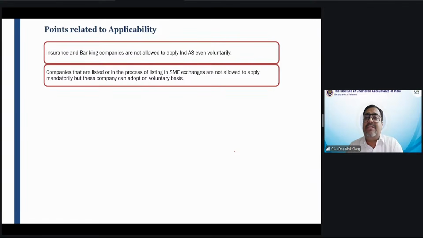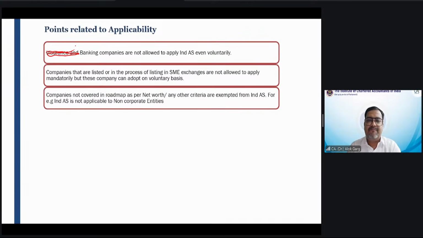Insurance and banking companies are not allowed to apply Ind AS even voluntarily. My dear friends, please remove the word insurance, right? This slide is prior to March. So banking companies are not allowed to apply Ind AS even voluntarily. Companies that are listed or in the process of listing on the SME stock exchange are not required to apply mandatorily, but they can adopt Ind AS on a voluntary basis.